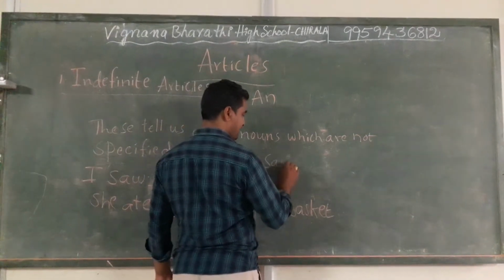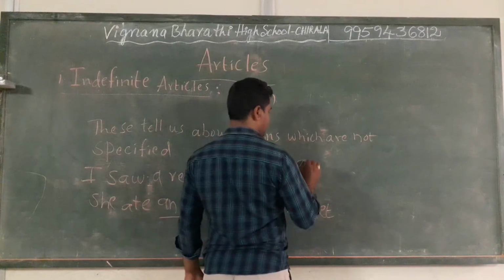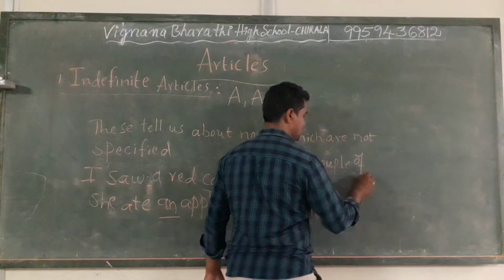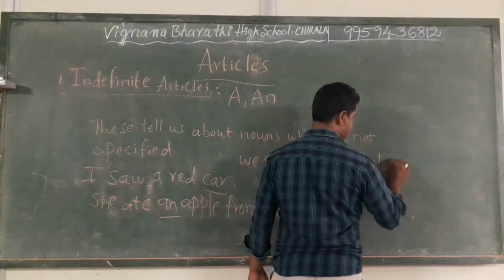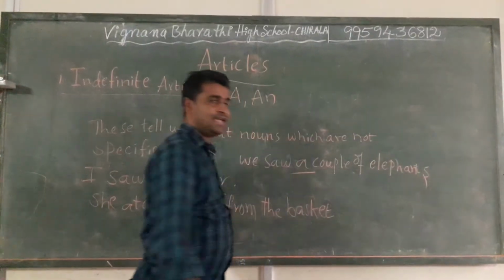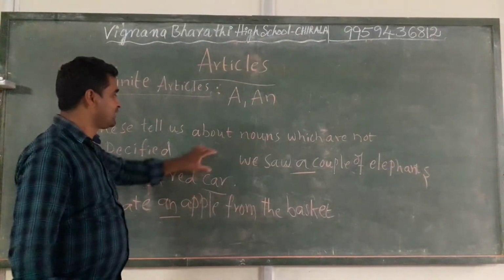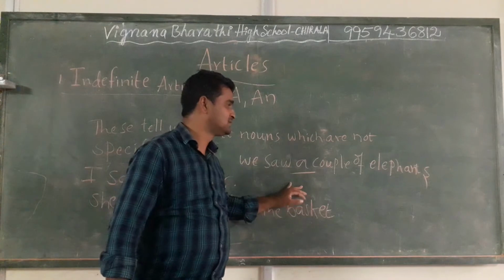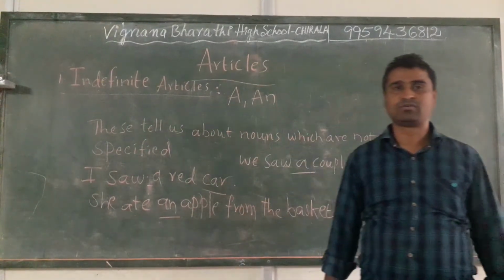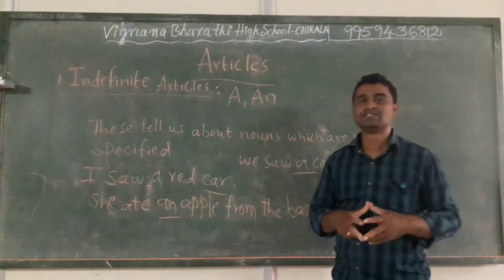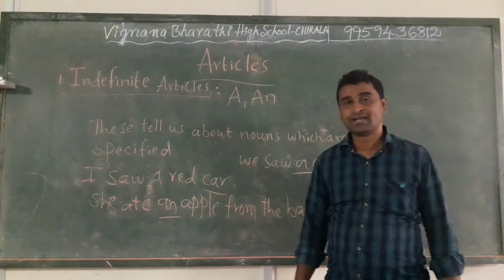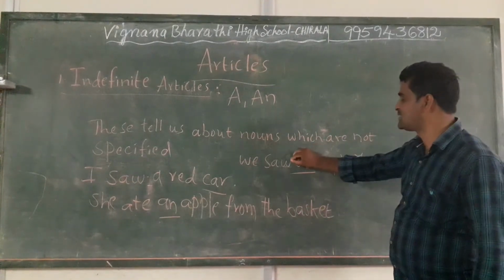We saw a couple of elephants. When we use the indefinite article a here, it means there may be other elephants also. There may be many couples of elephants in the jungle, but among them we saw some unspecified couple.